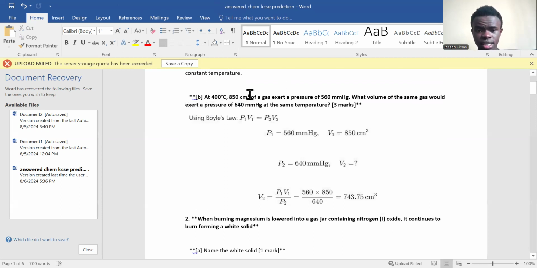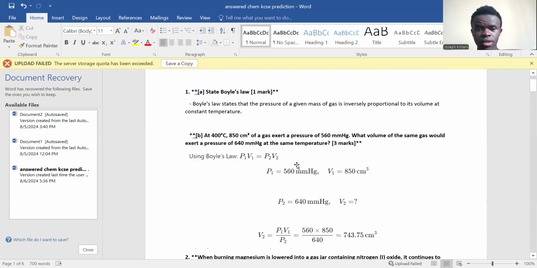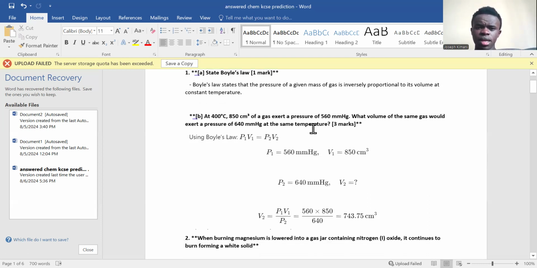At 400 degrees, 850 cubic centimeters of a gas exert a pressure of 560 millimeters of mercury. What volume of the same gas would exert a pressure of 640 millimeters of mercury at the same temperature? Now, whenever you are working out these equations, remember always to use the same units. For this case, we have centimeters. So what we expect here, volume will be in centimeters.